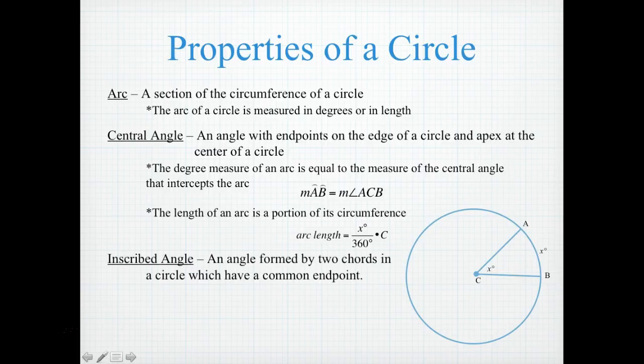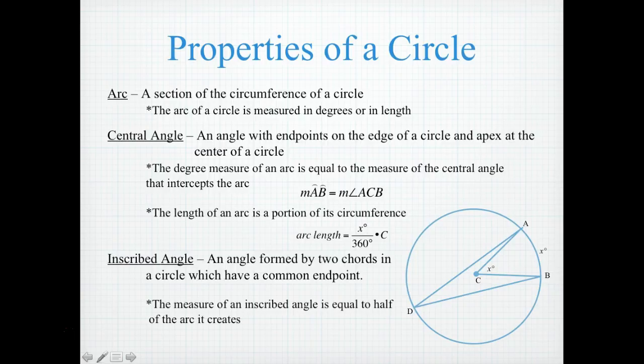An inscribed angle is an angle formed by two chords in a circle that have a common endpoint. So in this circle, angle ADB represents an inscribed angle because it's formed by two chords, the chords being AD and BD, and they have a common endpoint, which is point D. So angle ADB is an inscribed angle.